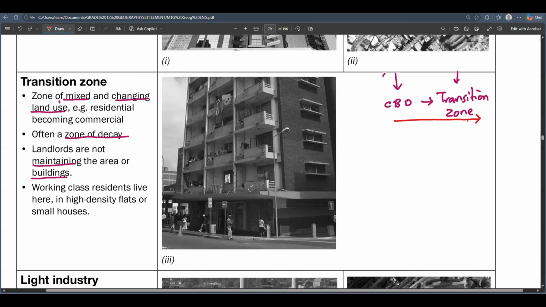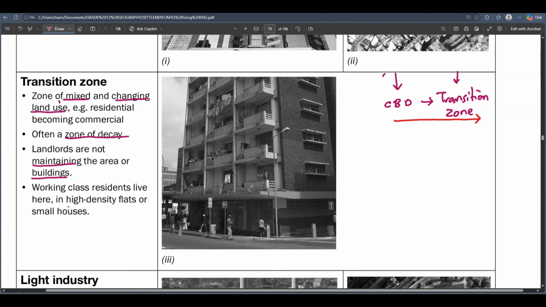And staying near the CPT is very costly. You have to pay a lot of money. So usually landlords end up not maintaining the area and the buildings there at the transition zone. So the transition zone just becomes a zone of decay, just because of this high land value.